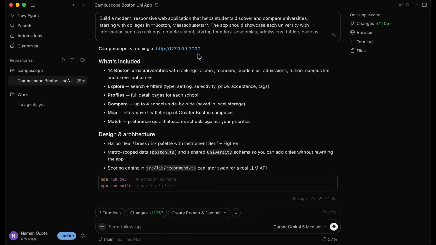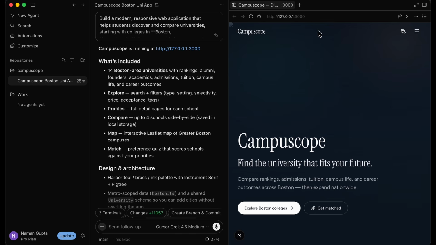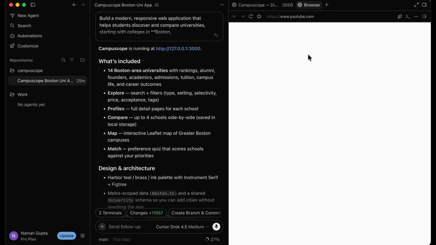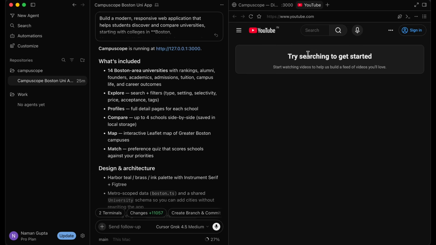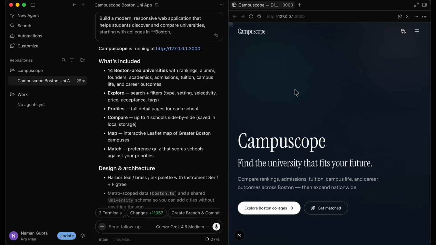We can also open this application up within Cursor because Cursor has an in-house browser which allows you to view the application inside Cursor. You can even open up random stuff in your browser inside Cursor, like YouTube. That's really fun. So if I click on this right over here, you can see I have a browser here. Now I can do anything in this browser. I can open up youtube.com if I want to. Right, so this is Cursor's in-house browser, and we have a full section on this later on in this course, but as you can see, Cursor has an in-house browser.